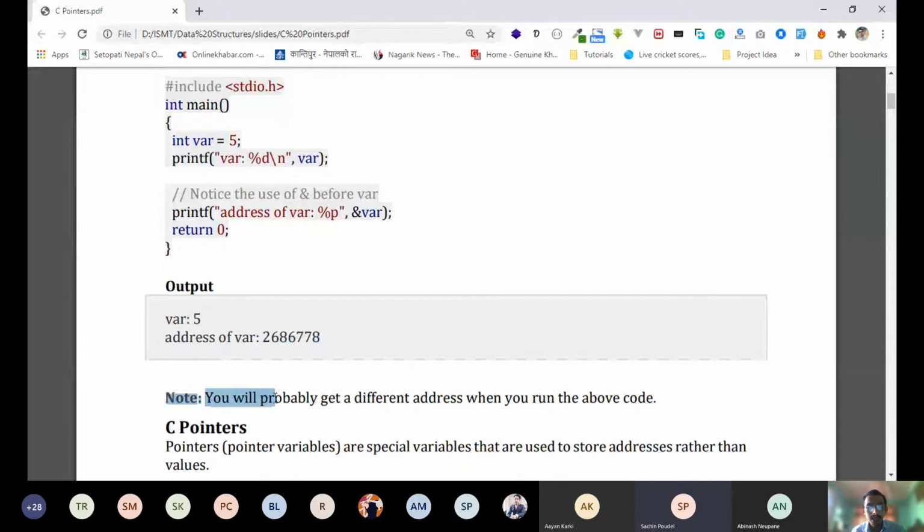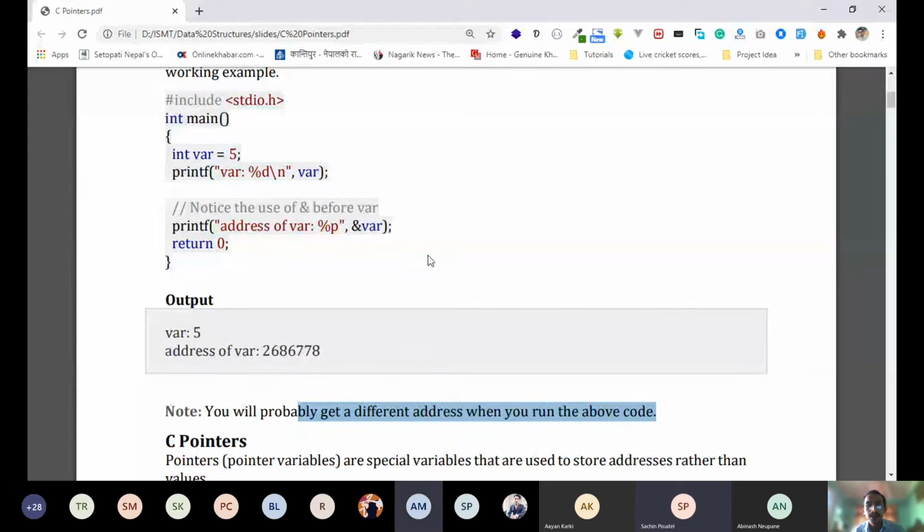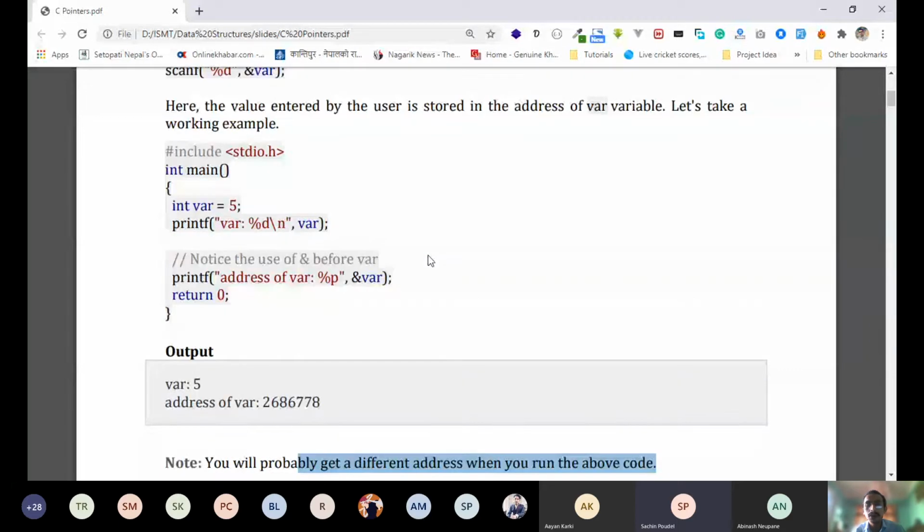Here in the notes, you can see you will probably get a different address when you run the above code, because for each of you, it might be stored in a different memory location. So it may not be the same memory locations for all of your computers.